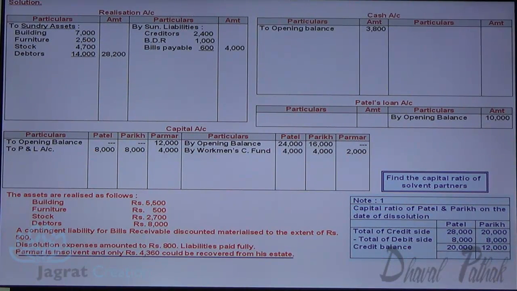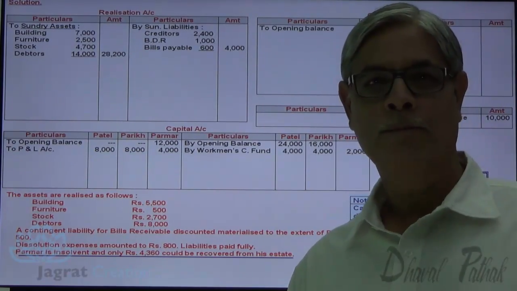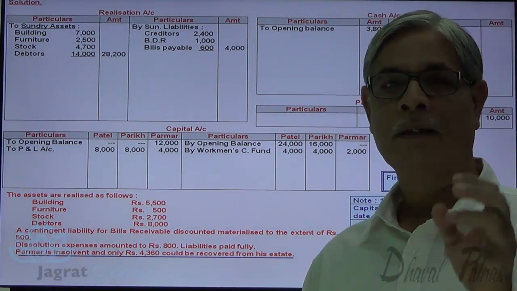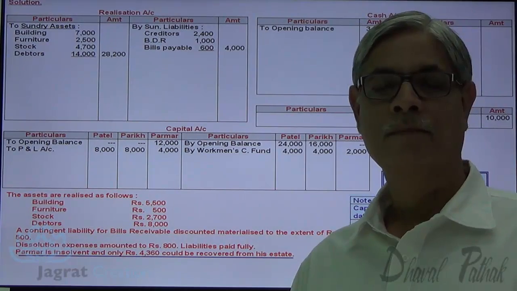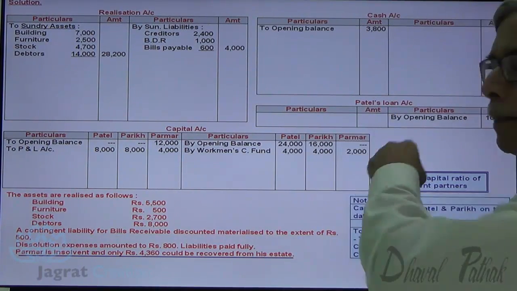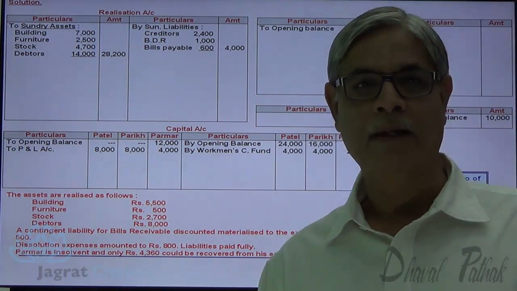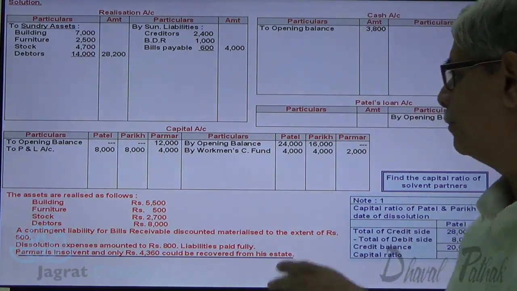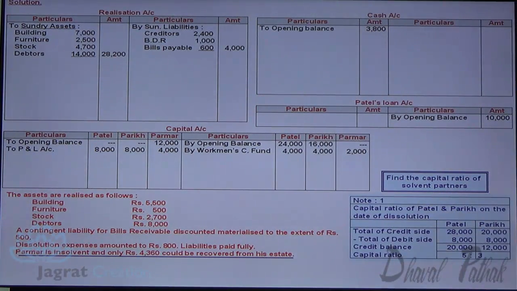Ratio of capital at the date of dissolution is 20:12, means 5:3. So 5:3 is the capital ratio. In this ratio, the capital deficit of Parmar, who has become insolvent, will be distributed between Patel and Parikh in the ratio of 5:3.